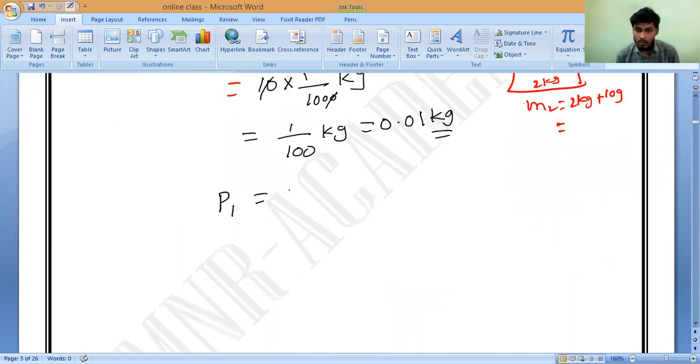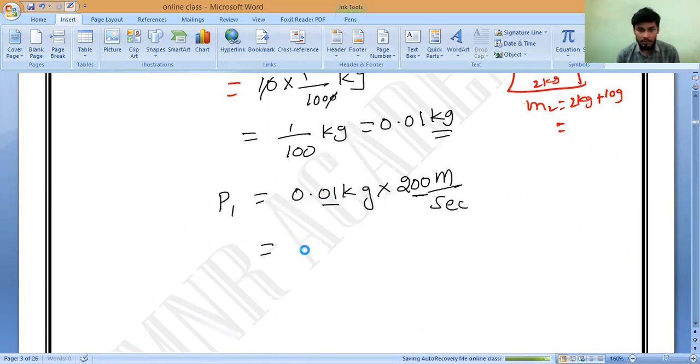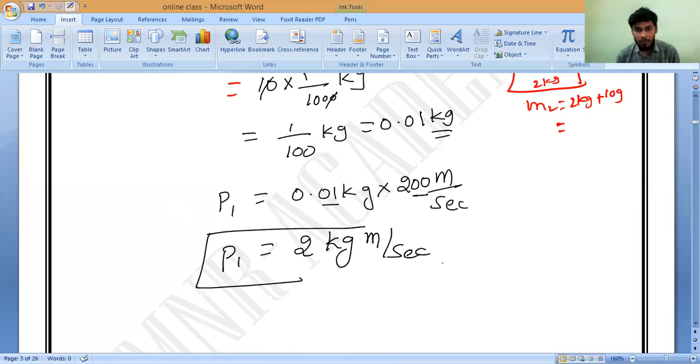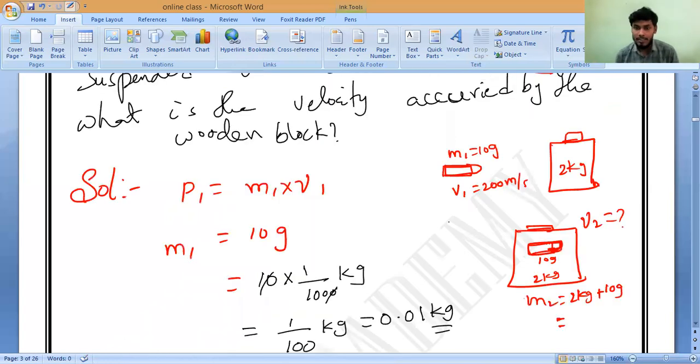So momentum P1 is equal to 0.01 kilogram into velocity 200 meters per second, which is equal to 2 kilogram meter per second. Understanding? Please respond. So this is the momentum of the bullet. Now, once the bullet is stuck inside the wooden block, what is the momentum?